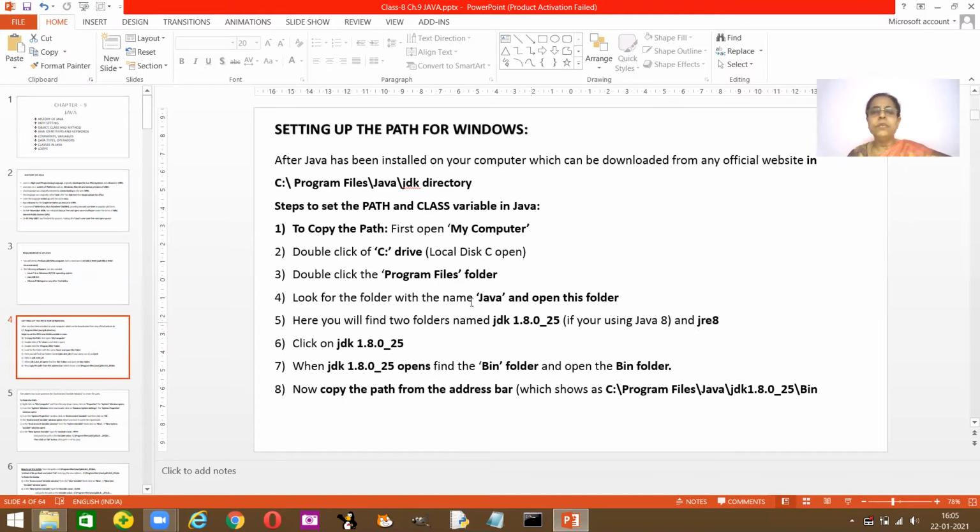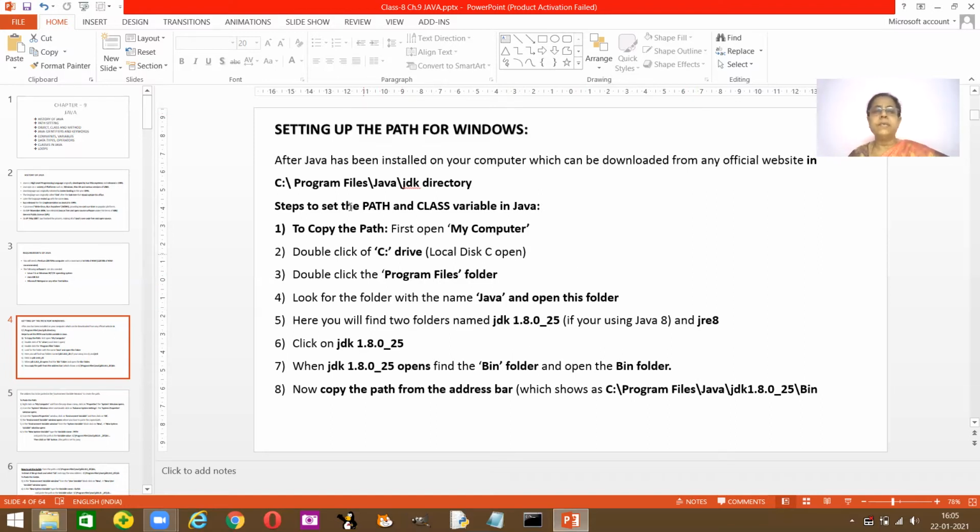Then you need to select the JDK 1.8.0 underscore 25. Once you click on it, again a number of files open, and you have to select the bin file. Then near your address bar, you right click and copy the address.